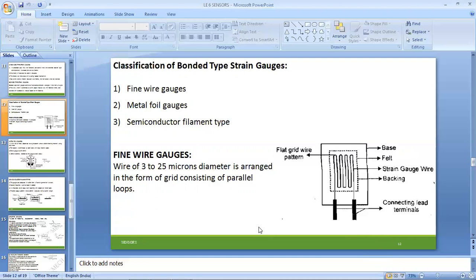Fine wire gauges use a wire of 3 to 25 micron diameter, arranged in the form of a grid consisting of parallel loops. So there will be a containment area, and within that the parallel alignment will be considered.